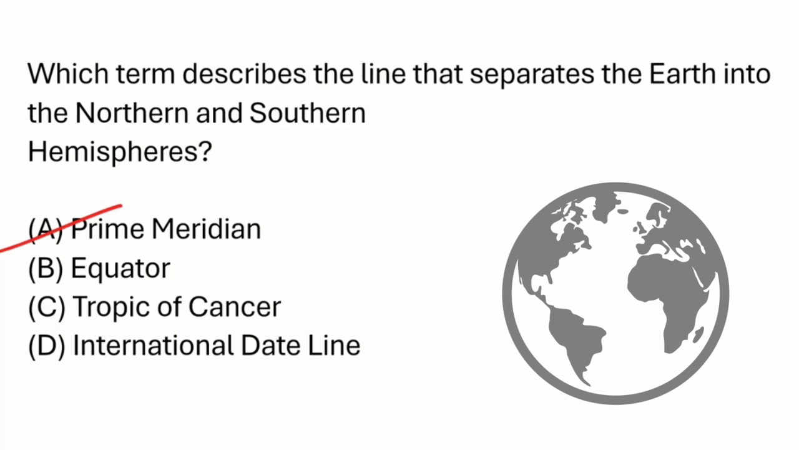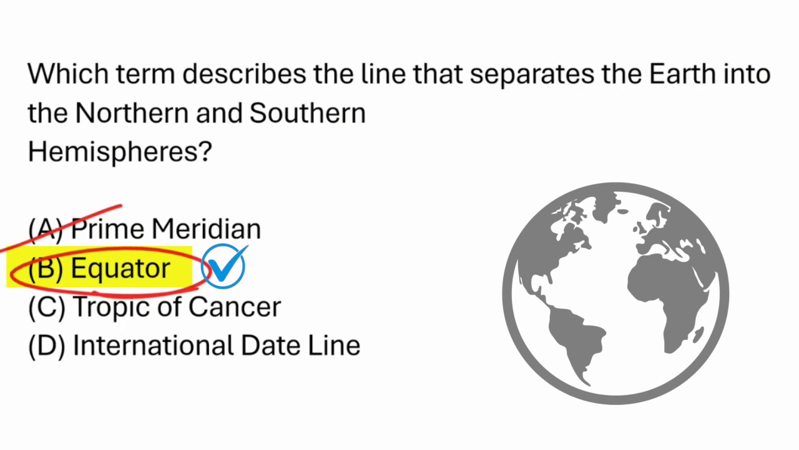How about the equator? This is an imaginary line that encircles the Earth at 0 degrees latitude, so we have our horizontal line. It is equidistant from the north and south poles, so boom, it divides the Earth into the northern and southern hemispheres. The equator is the correct answer.